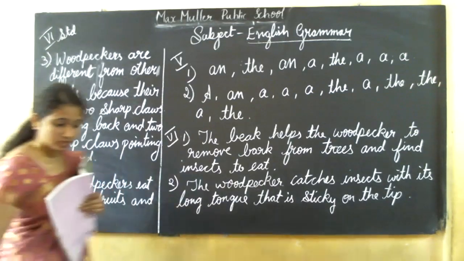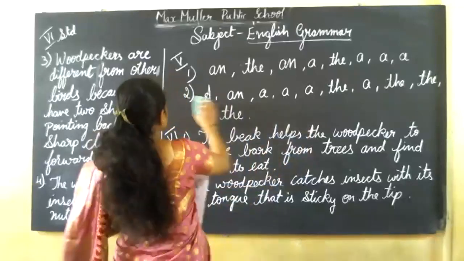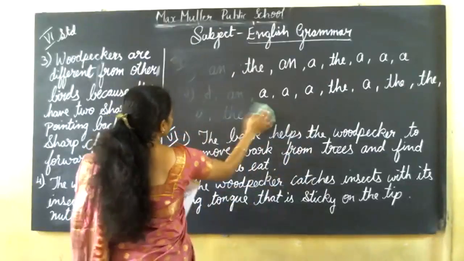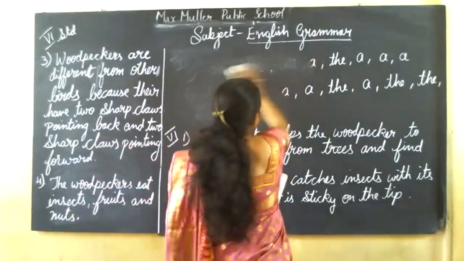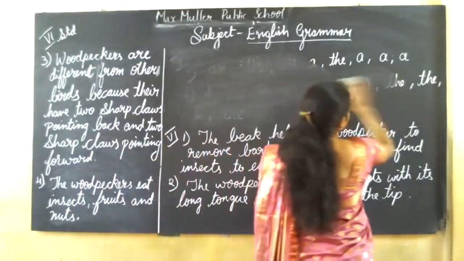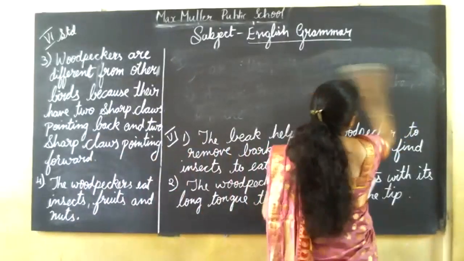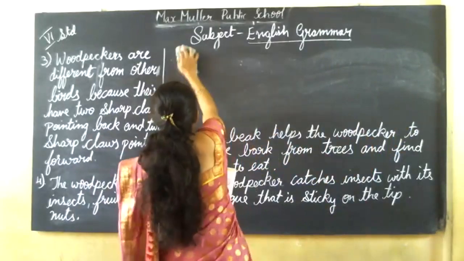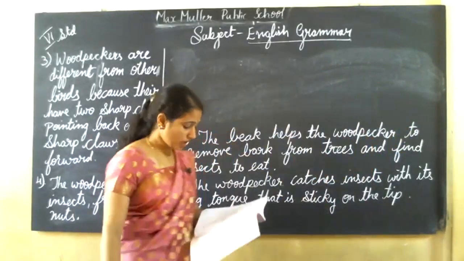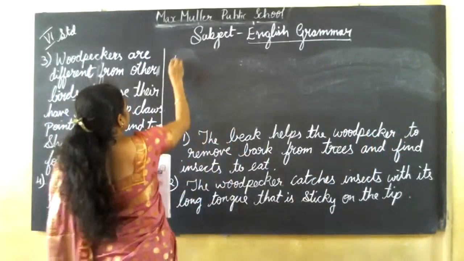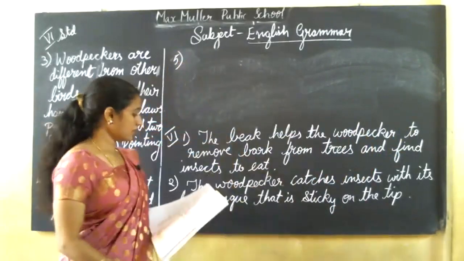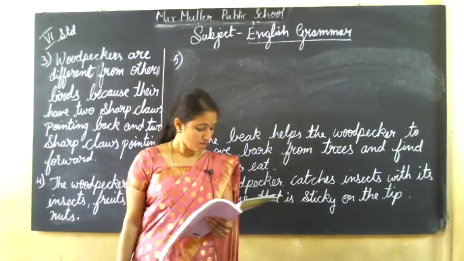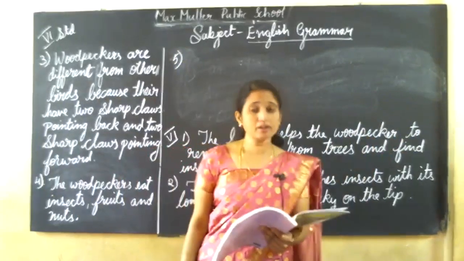I've completed the fourth one. I'm going to write the fifth one here, children. I'm going to erase this fifth main. Please pause the video and complete it. Don't keep incomplete work. Fifth one, sixth main, fifth one. Where does the woodpecker live?